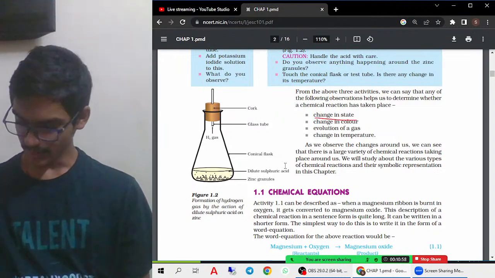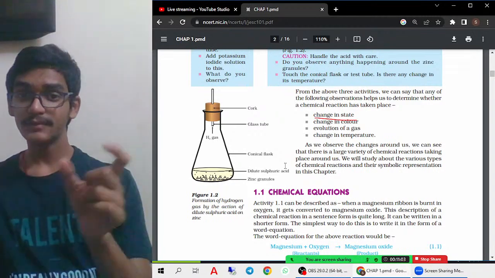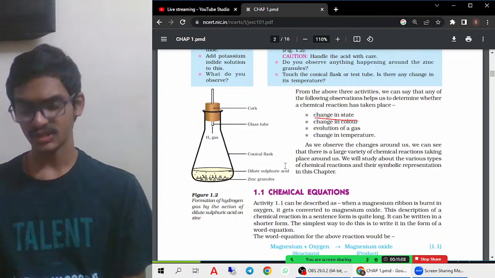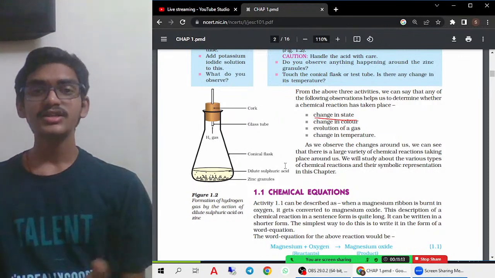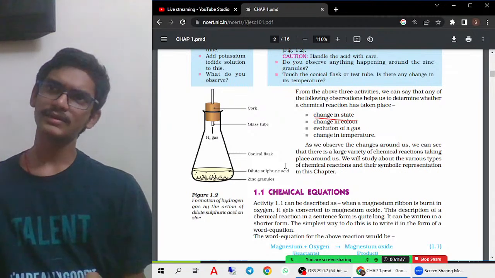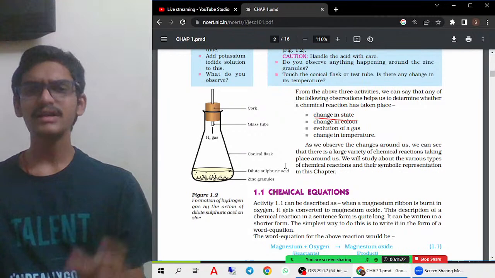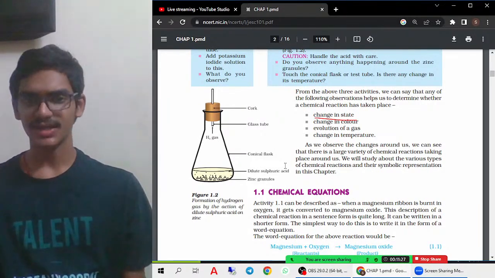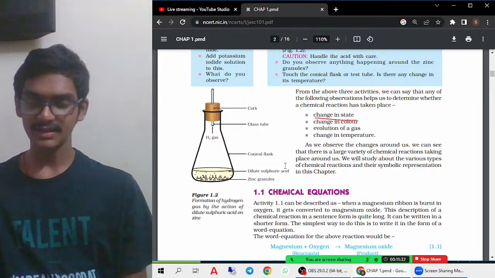Change in state is, for example, if you see there are different reactions, wherein first they might be in some kind of a solid state, but they may be turned into some liquid state also. All those kind of reactions. For example, if you take this magnesium ribbon, this is in the solid form, then it is changed into powder form. That can also be considered, but that is not mainly considered because powder is also solid only. So you can mostly take the kind of reactions wherein it is turning from solid to liquid or liquid to solid. Okay, so most of that will happen in the reactions. Once we actually go into the topic, then you can understand the reactions also.